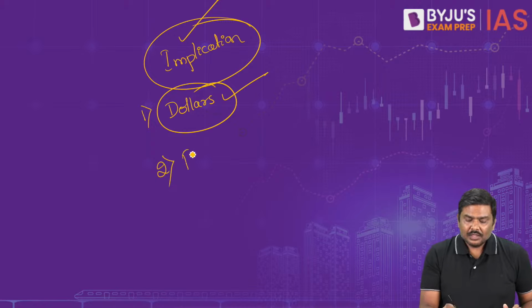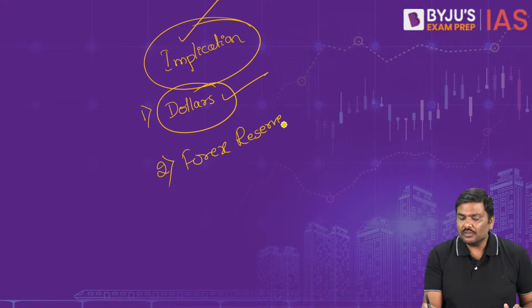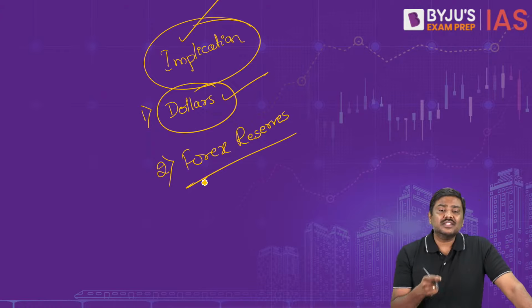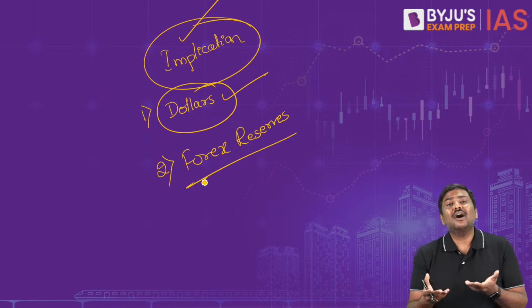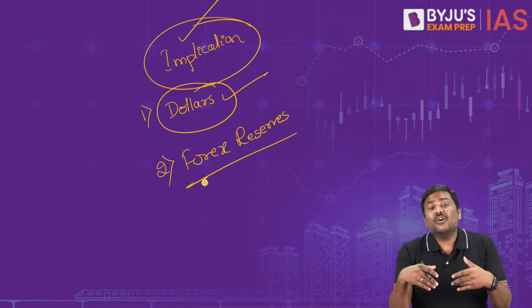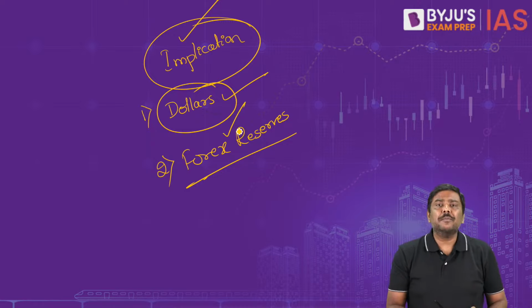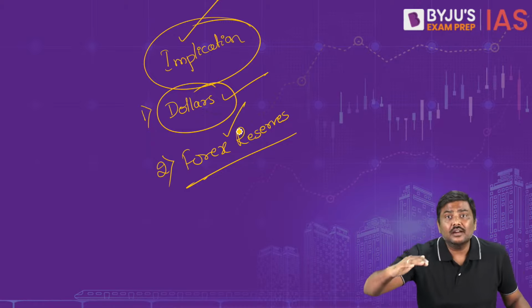Second, the pressure to maintain Forex reserves will also come down. True or false? The pressure to maintain Forex reserves will also come down. You do not have to maintain Forex reserves now. And very often I'm pretty sure you must have read in the newspaper, Forex reserves are declining.